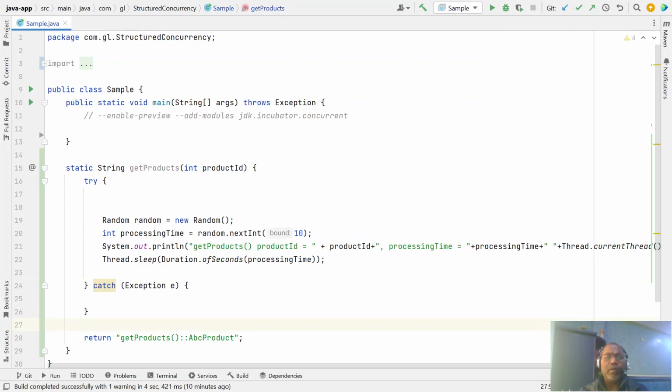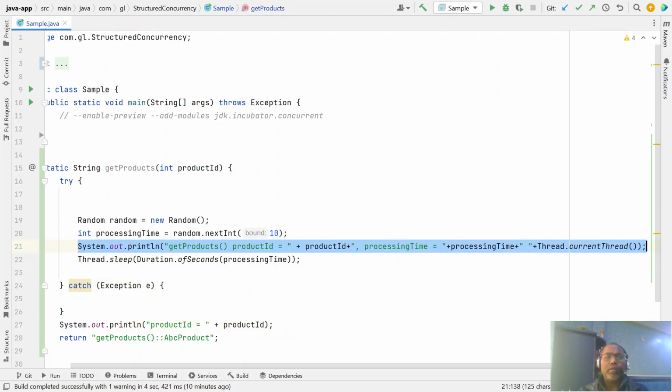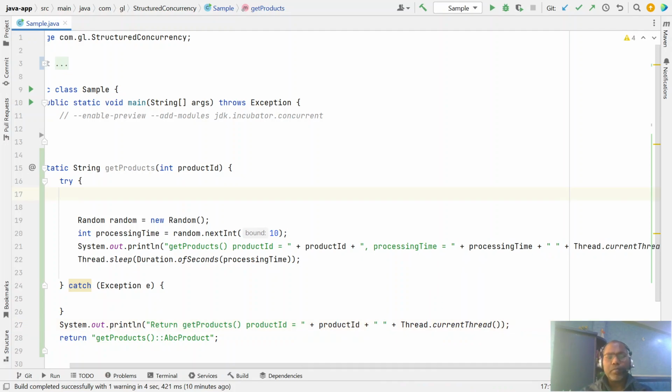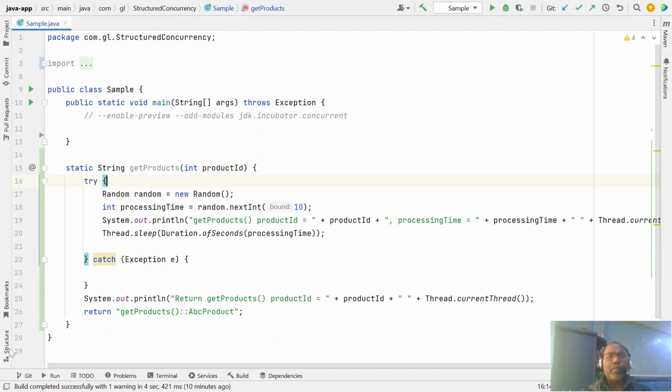And after just sleeping, it's done. Let's say I'm sysout returning the same, to return products. Surely this will not be available before the processing time. So we have created a simple method. This will maybe invoke some microservice and get the detail of a particular product ID, but that might be a simulation, so it will take some time and then return whatever product you have.